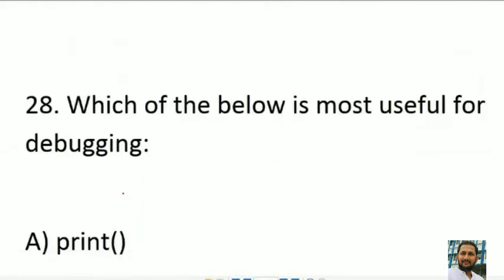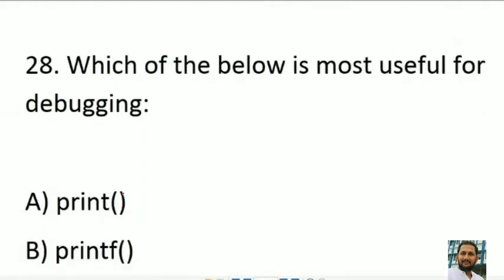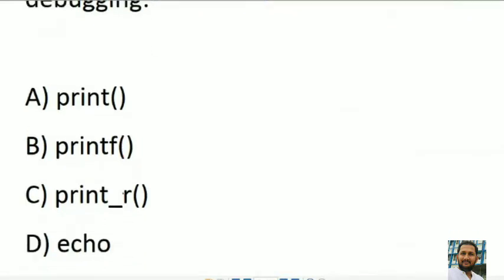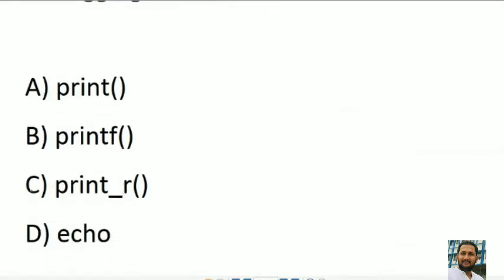Now question number 28. Which of the below is most useful for debugging? The most useful for debugging is definitely print_r. That is most useful for debugging. Print_r is a special case for debugging.